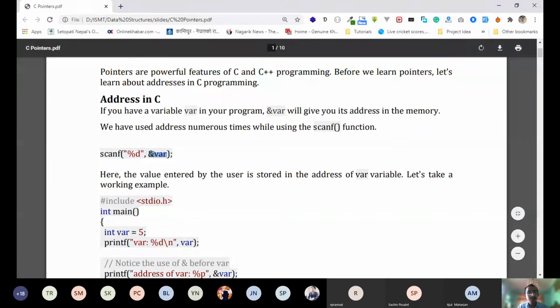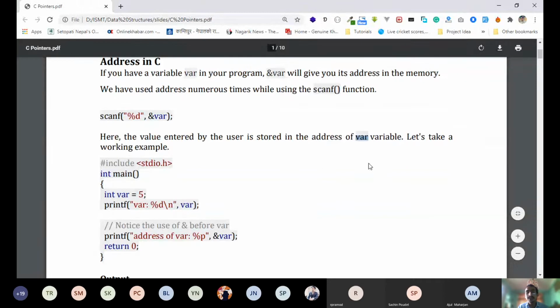So what does that mean? It means the value entered by the user is stored in the address of var variable, not in the var variable. The value is not going to be stored in var variable. It is stored in some address where the var resides, or it is stored in the address of var variable.